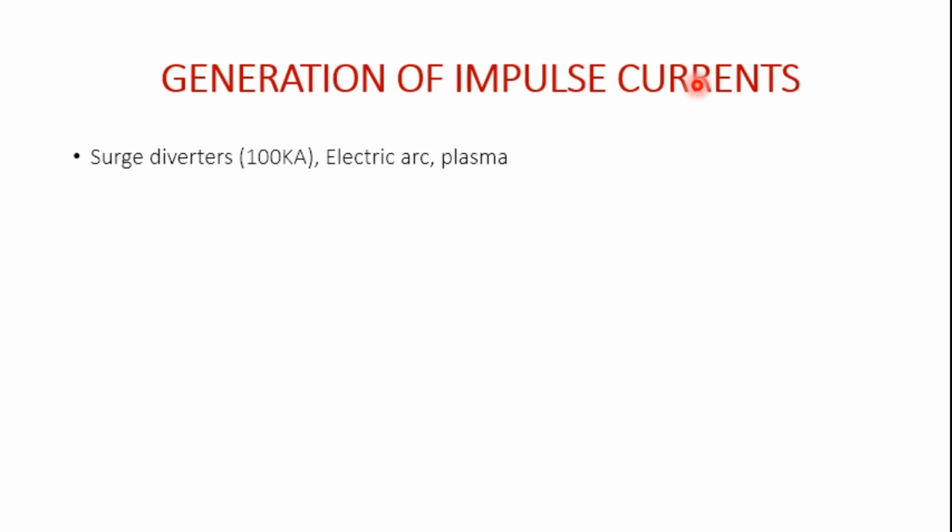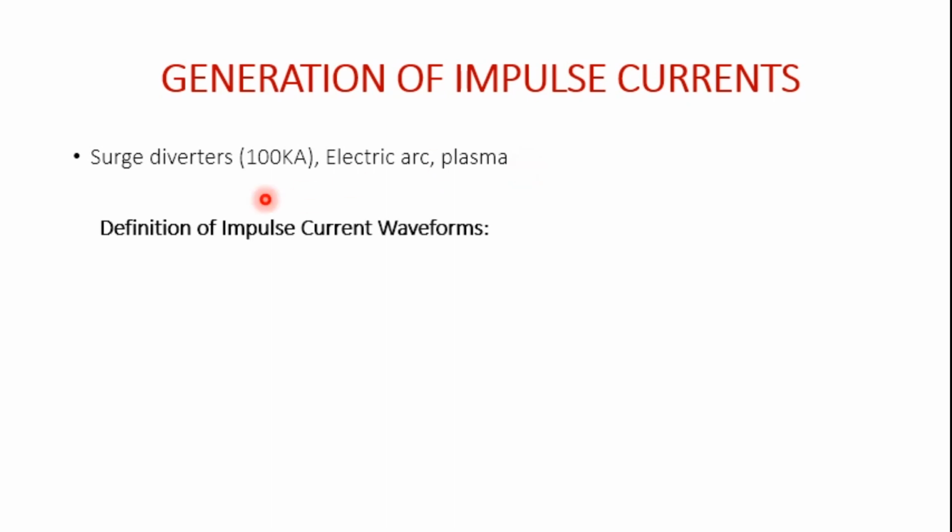Therefore generation of impulse current waveforms of high magnitude, even greater than 100 kiloamperes, finds extensive applications in test work as well as in basic research on nonlinear resistors, electric arc studies, and studies relating to electric plasma in high current discharges.